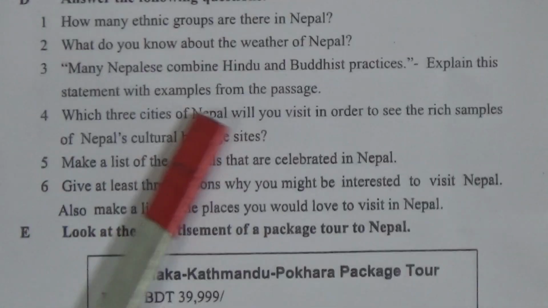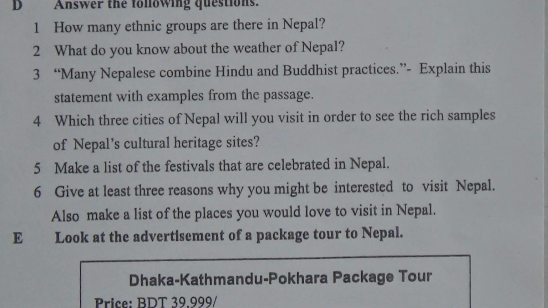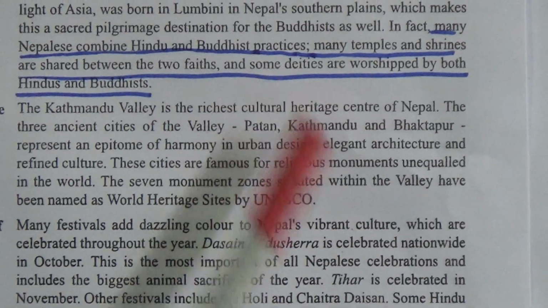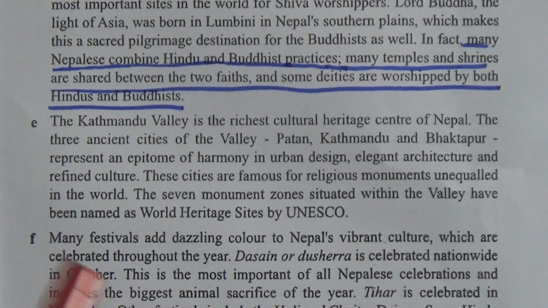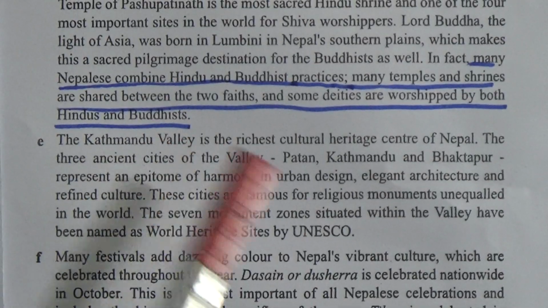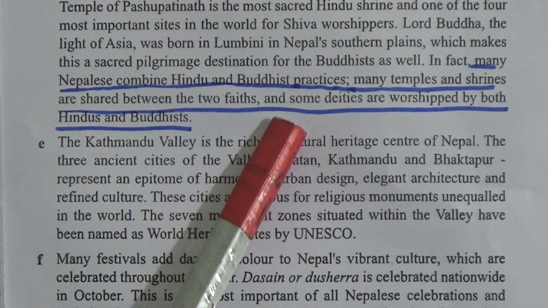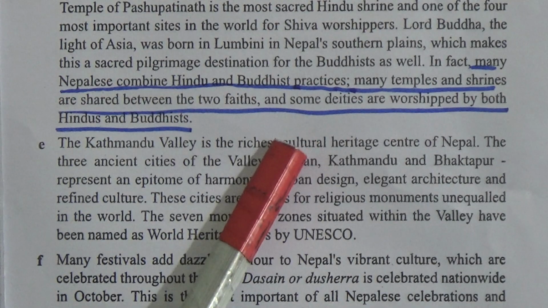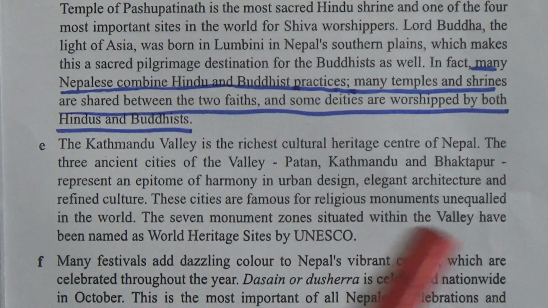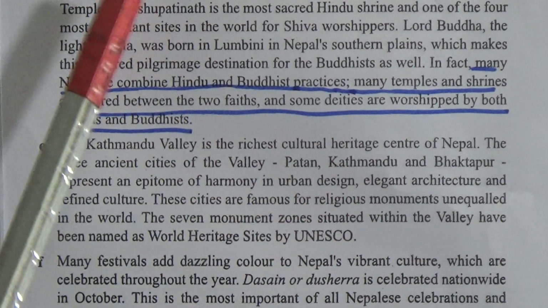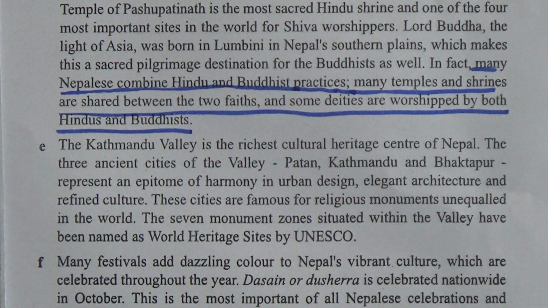Now number 3, many Nepalese combine Hindu and Buddhist practices. Explain this statement with examples from the passage. Now look, I have underlined many Nepalese combine Hindu and Buddhist practices. Many of them share the temples and shrines. And some of them, both Hindu and Buddhist, worship some deities. So you will take the help of paragraph D to make this answer.